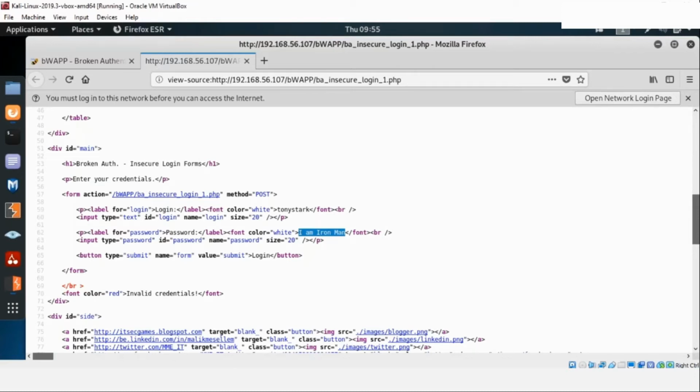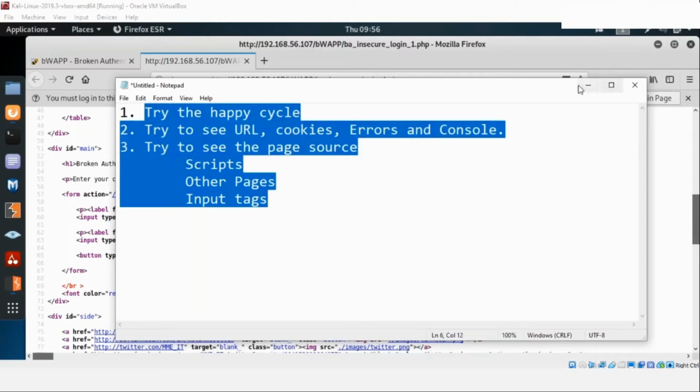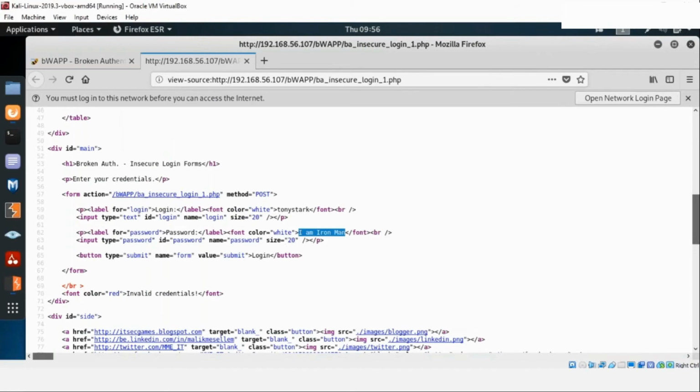And once you go into the production server, they will actually forget that this has happened. And that's why these login credentials are available here. And as an ethical hacker, just following these three simple steps, seeing what the functioning is, what the different things are, how the whole process is working, I'm able to figure out that there is something wrong, and this is the main thing which is present, so I can now easily access the system. So that's our first demonstration regarding broken authentication for login forms.